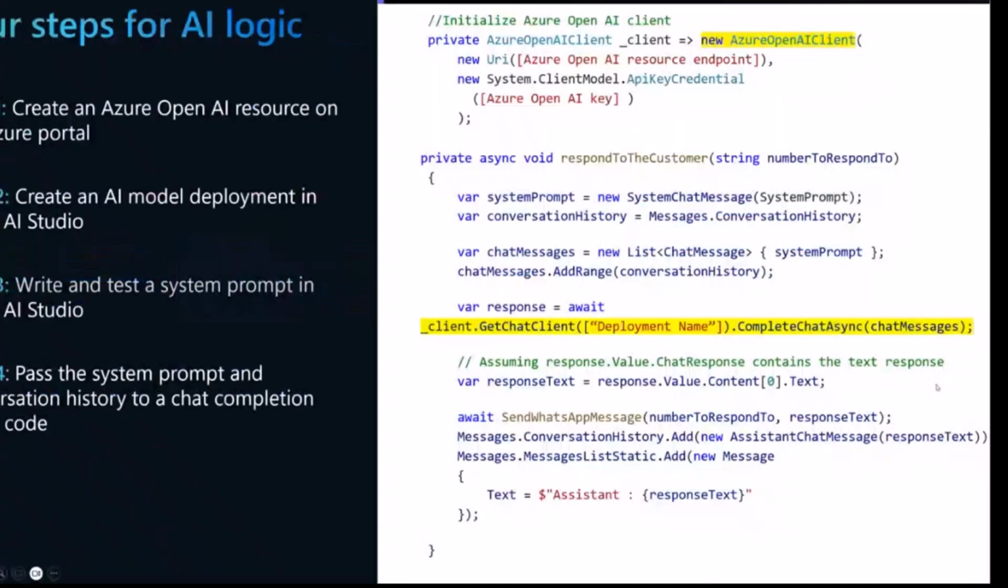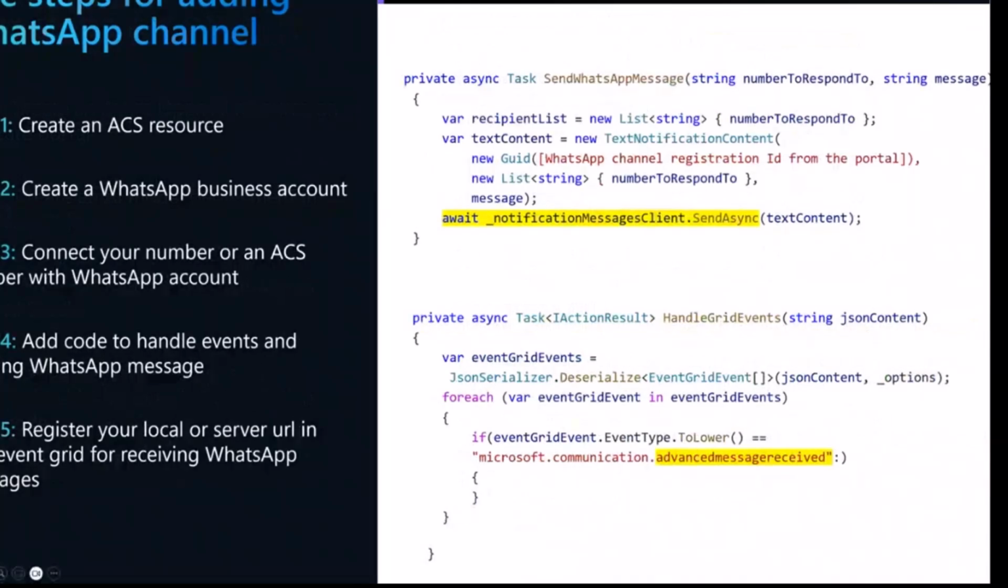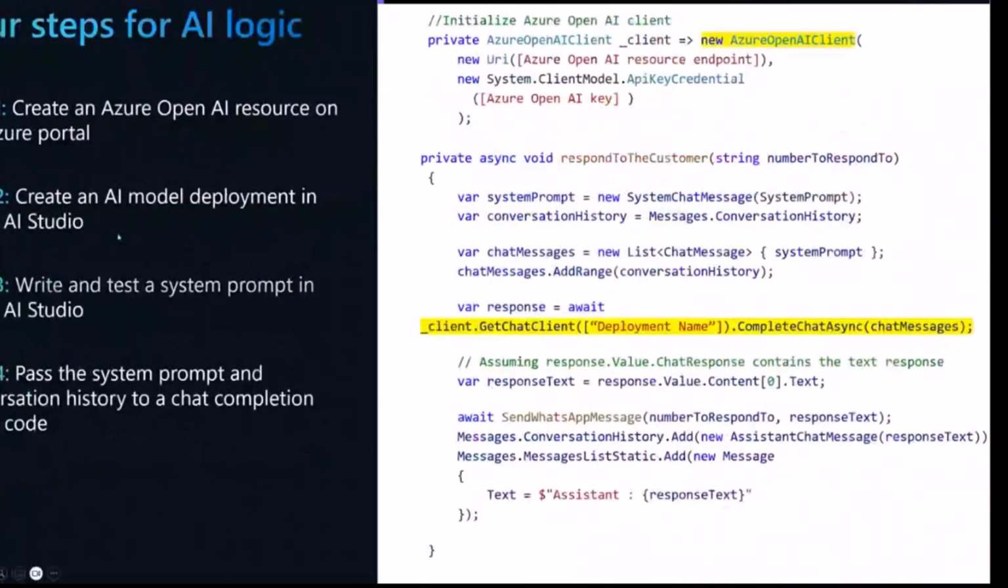All right, so what are the steps for doing this? There are 4 easy steps to add the AI logic. One is to create an Azure OpenAI resource on the Azure portal. Second is to create an AI model deployment in Azure AI Studio. Then you write and test a system prompt and you pass the system prompt. So let's see that in action real quick.